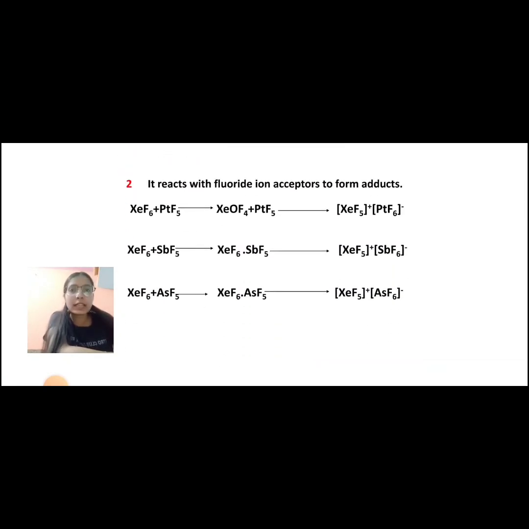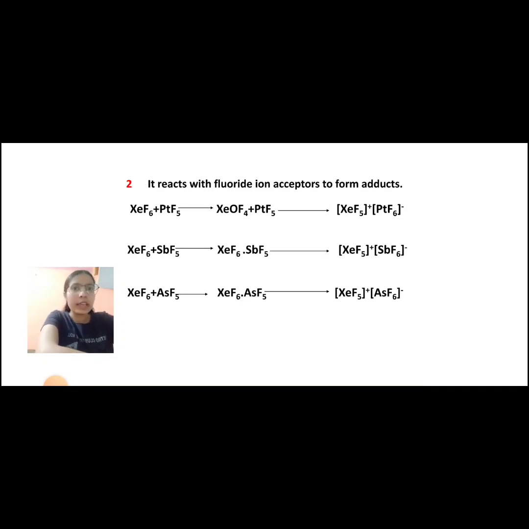Very dangerous explosive compound. Second, it reacts with fluorine ion acceptors to form adducts. When we react XeF6 with PtF5, we get XeF6 plus PtF5 equal to XeF5 positive ion, PtF6 negative ion.